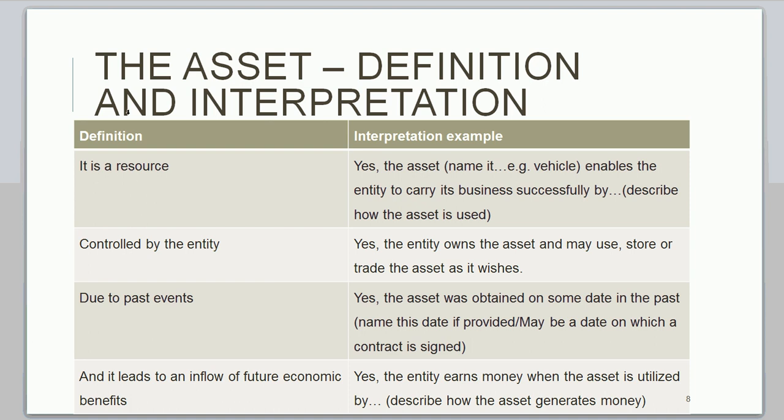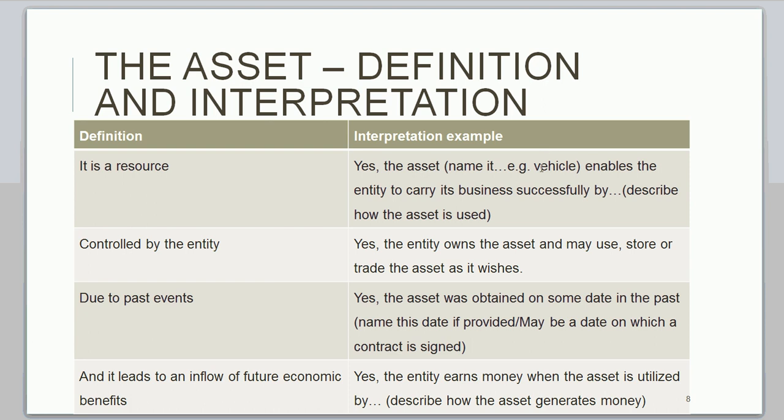An asset is a resource controlled by the entity due to past events, and it leads to an inflow of future economic benefits. If you name the definition, you ought to get half a mark for each part normally. But most of the marks will be with the interpretation. So you need to say yes, the asset, and you name the asset.